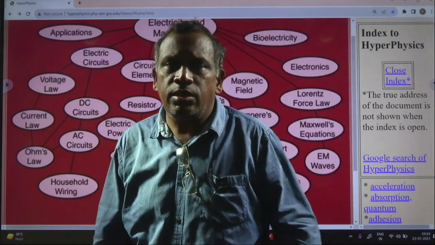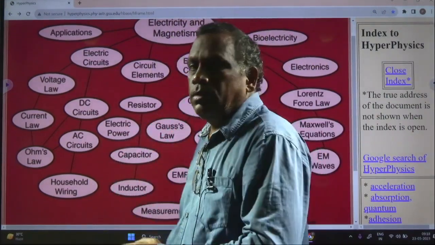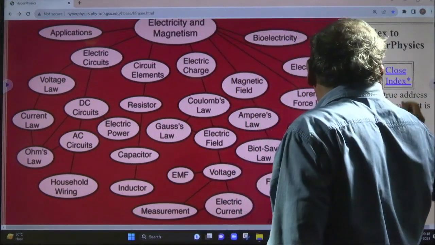Good morning, students. Today we are going to discuss IIT-JEE NEET Foundation. See the topic: sound.